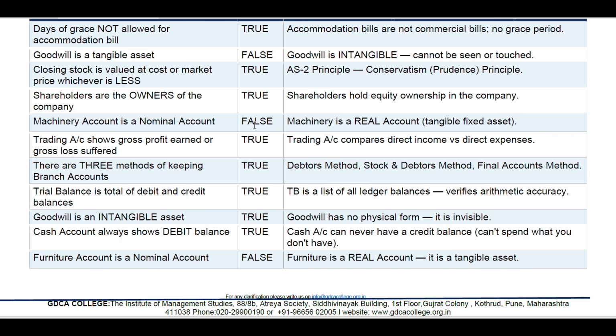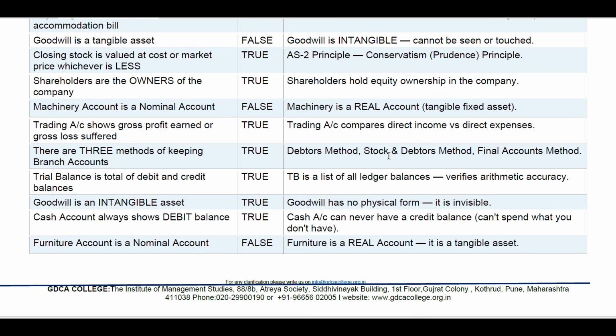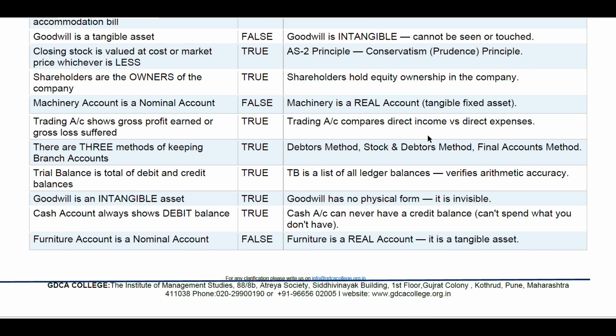Machinery account is the nominal account. False. Machinery account is real account, tangible fixed asset. Trading account shows gross profit earned or gross loss suffered. True. Yes. Trading account compares direct income versus direct expenses.